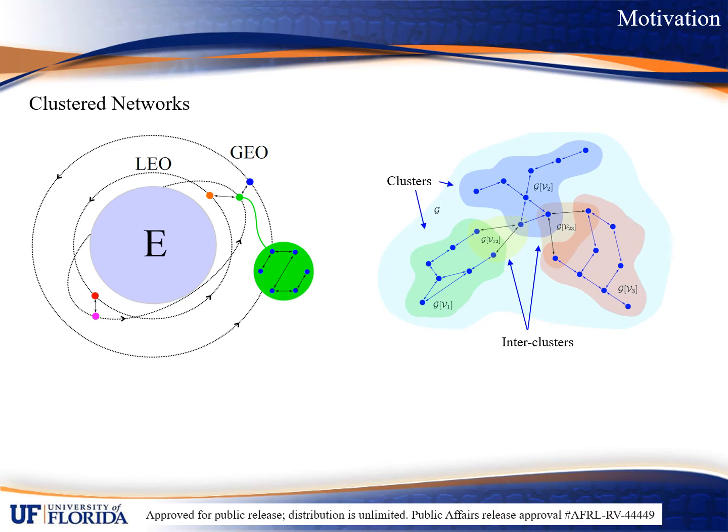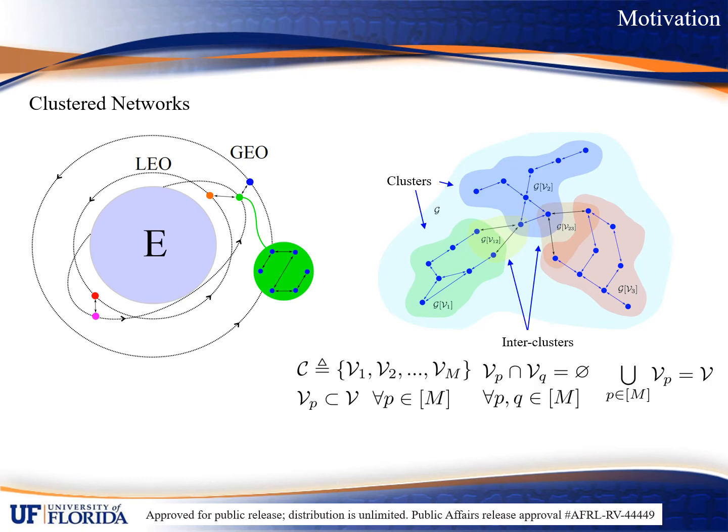Given a graph G, we can divide the vertex set into clusters, where the pieces of G that connect two clusters together define an intercluster. The cluster set script C defines the clustered network, which consists of strict subsets of the vertex set that are pairwise disjoint and whose union equals the vertex set.